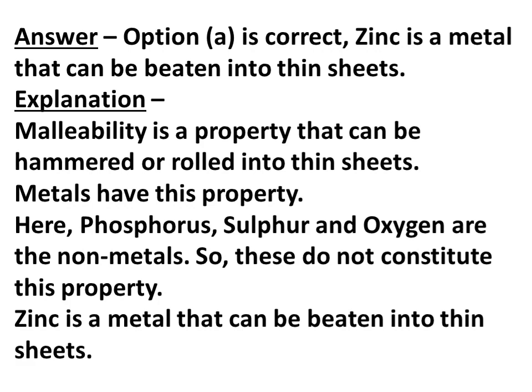And why is it so? What is the explanation? Malleability is the property of being hammered or rolled into thin sheets. Metals have this property. Here phosphorus, sulfur and oxygen are non-metals, so these do not have this property. Zinc is a metal that can be beaten into thin sheets.